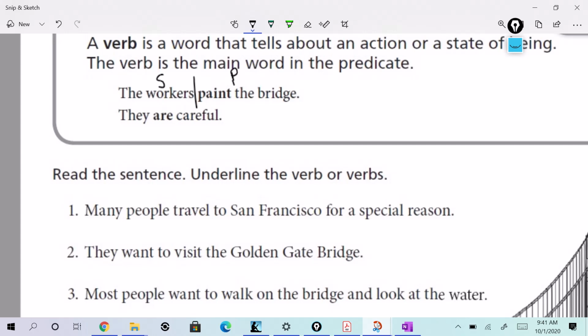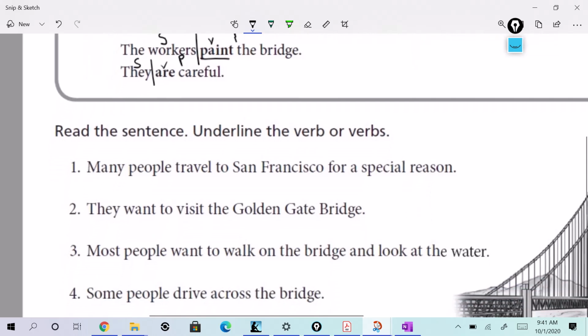And the actual verb in this is paint, right? They, that's the subject, right? What about they? Well, they are careful. That's the predicate. And the verb is are. That's the state of being, right?